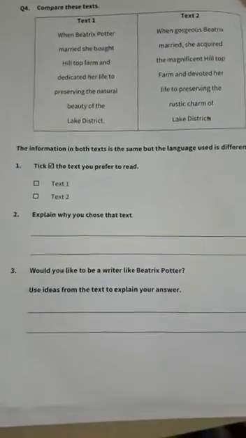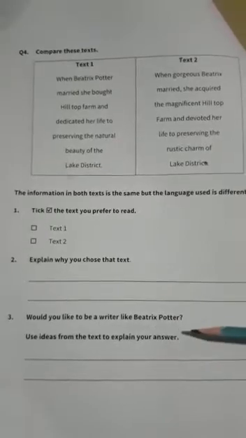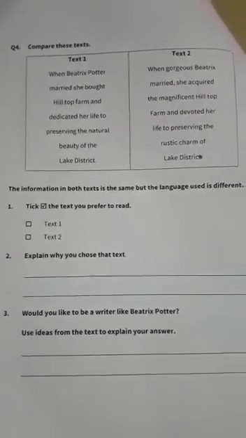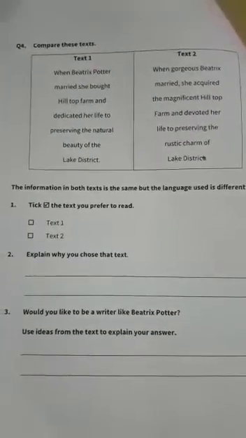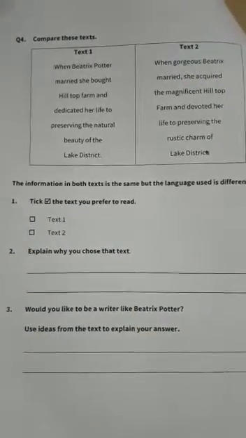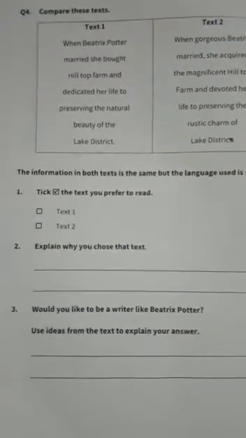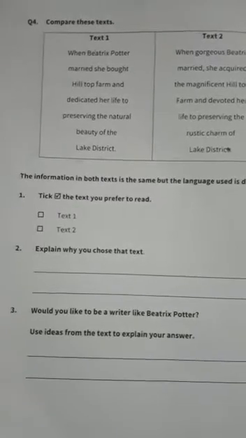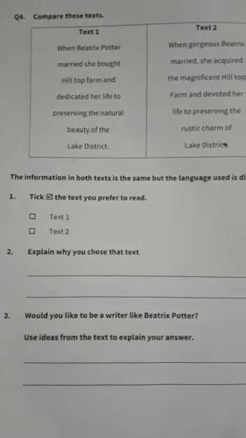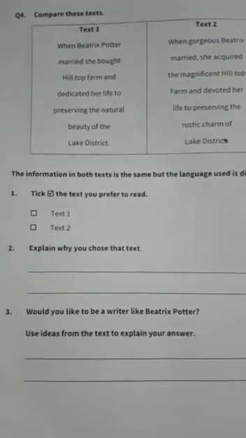text. Question number 3 is would you like to be a writer like Beatrix Potter? Use ideas from the text to explain your answer. Okay students, you have to take ideas from text number 1 or text number 2, whichever you like to give more preference, and write about the questions which are being asked from you. Would you like to be a writer like Beatrix Potter?